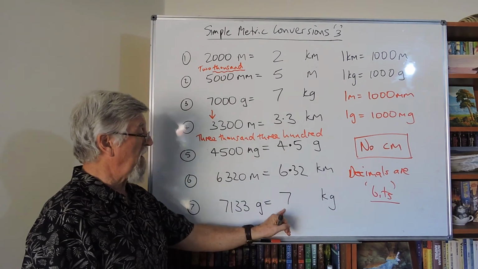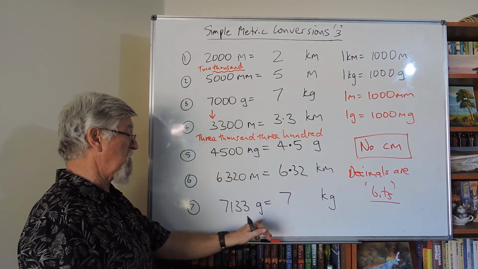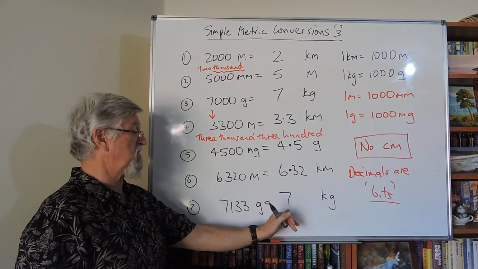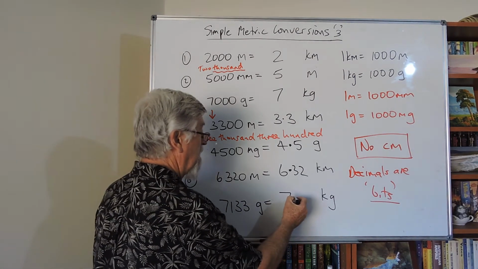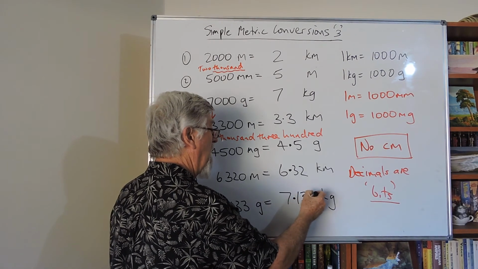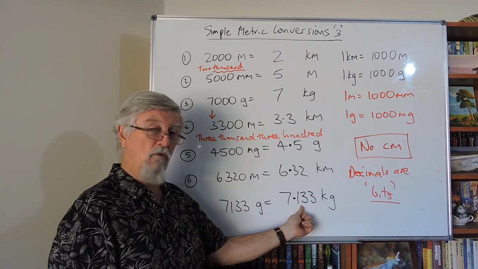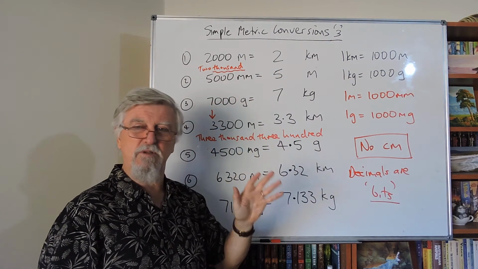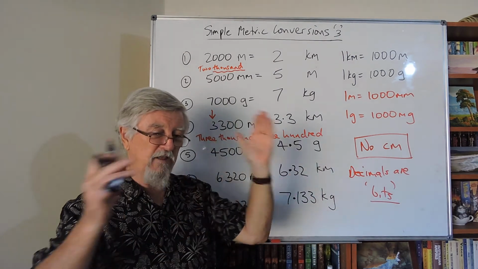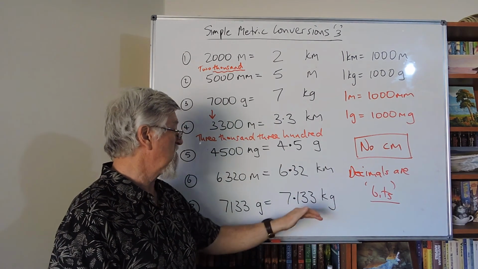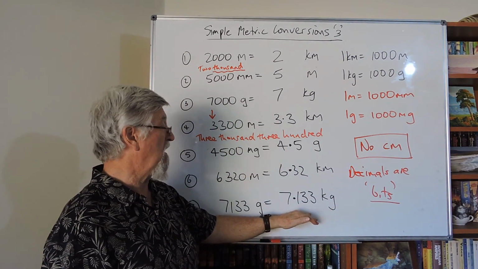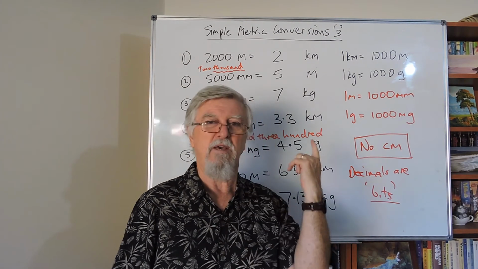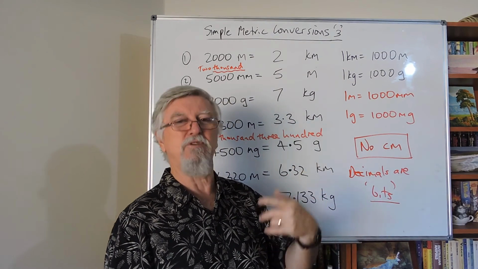So the 7 is about 7 kilograms though. We're not talking metres here. Talking grams, so that's about 7. So 7,133 is the 7, and there's some bits left over. Now, in real life, often we need more accuracy. This has just been more accurate. Usually it's to do with metres and kilometres and measurements on houses and bridges and everything where we want the accurate measurement. Not so important when you buy, say, a kilogram of margarine and it says it's 1 kilogram. If you weigh it, you'll find out it's not 1 kilogram, it's just approximate.